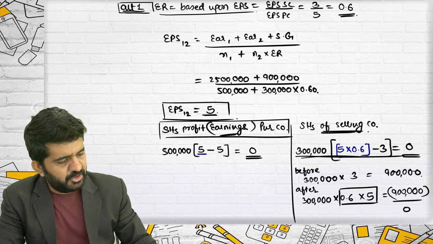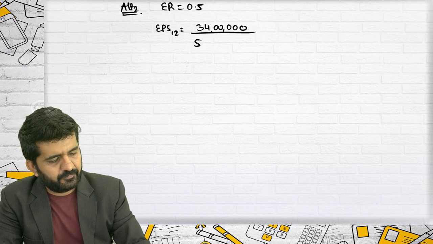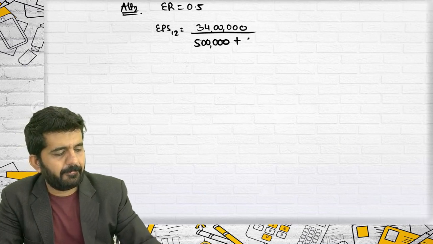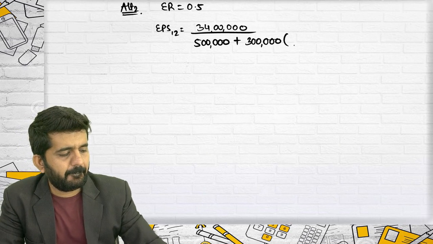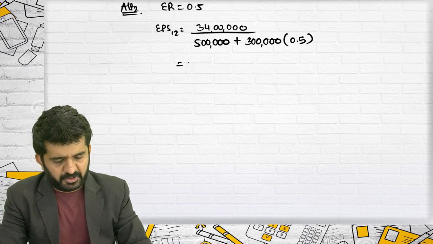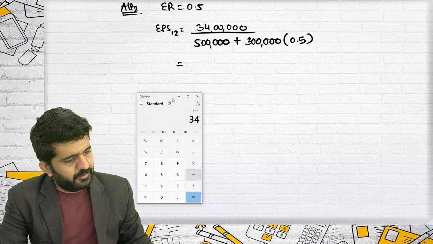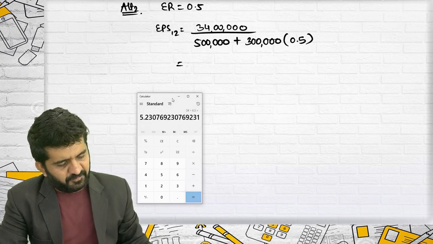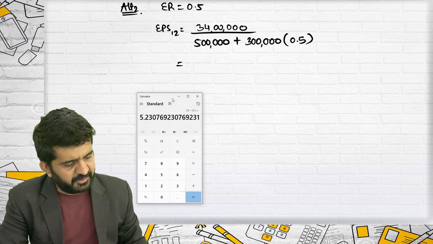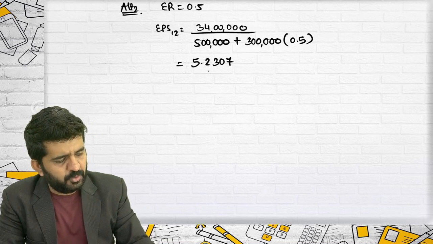The denominator will change: 5 lakh plus 3 lakh into 0.5, which is 1 lakh 50,000, so 6 lakh 50,000. 34 lakh divided by 6 lakh 50,000 is 5.2307.